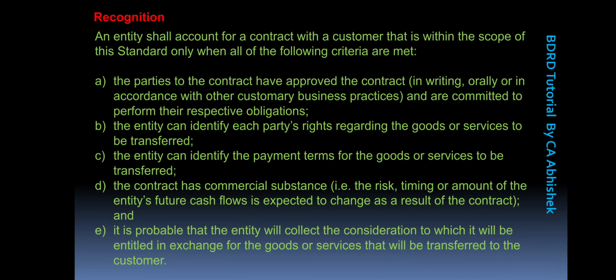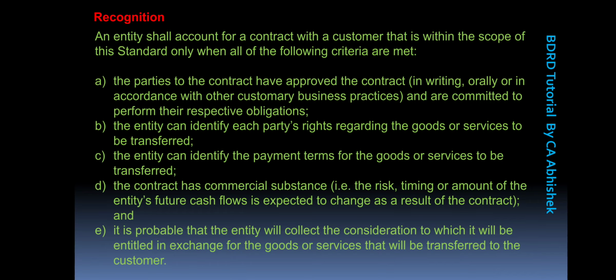So suppose I have entered into a contract with a person called B for the sale of 5,000 goods at the price of 50,000, but later on I realized that he will be able to only pay me 30,000 rupees. So my revenue will be recognized to the extent of rupees 30,000 only. So these points, that is D and E, basically specify the customer's ability and intention to pay the amount for the service and the goods he receives.